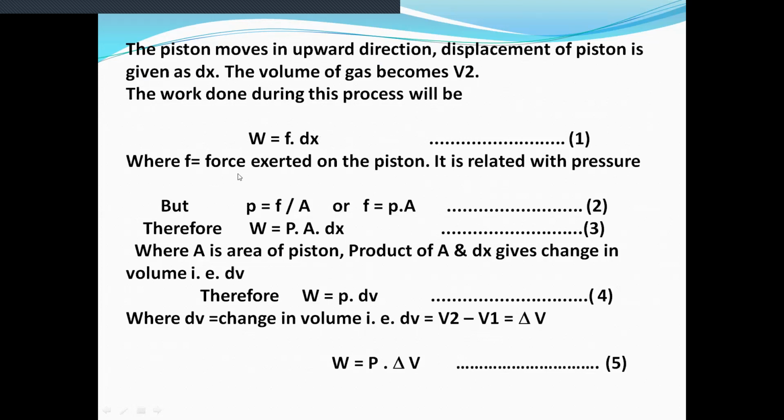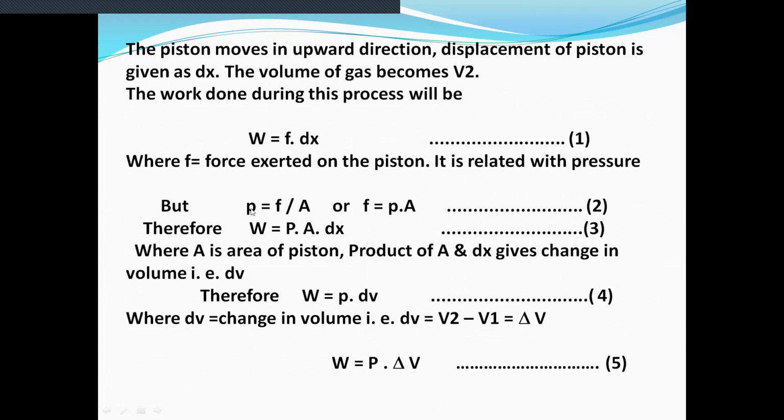Now this force exerted on the piston is related to the pressure. What is the definition or the formula for pressure?